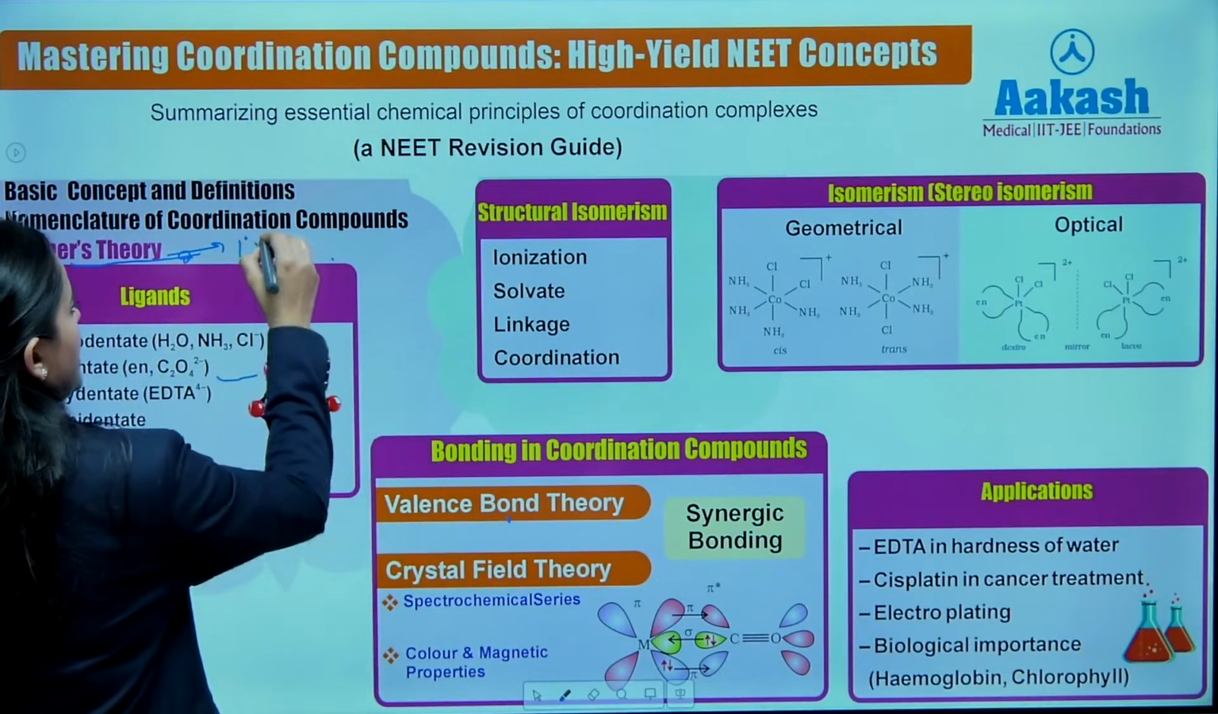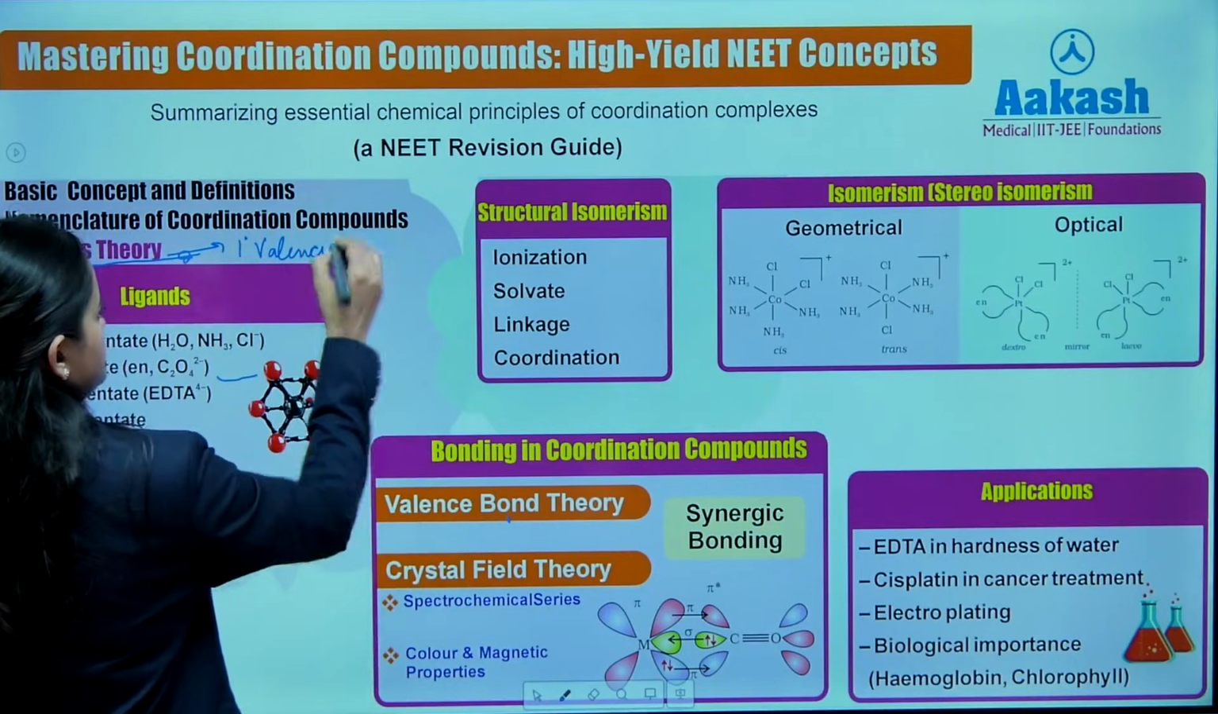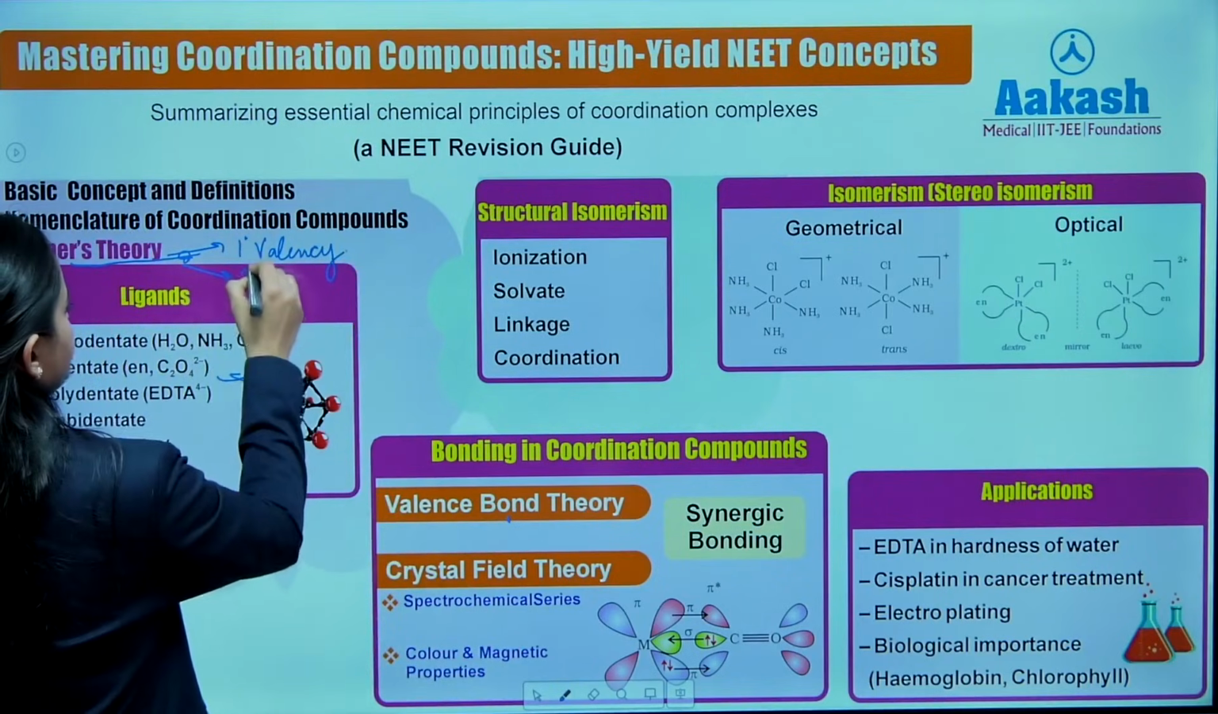First was what? Primary valency, and the other was secondary valency, right?